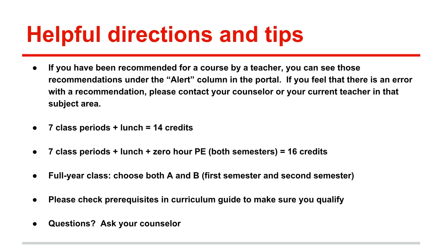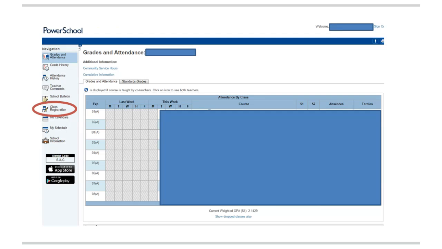If you have 7 classes, a lunch, and 0-hour semesters, you will be selecting 16 credits. Full year classes, you will need to choose both A for first semester and B for second semester. Please check prerequisites in our curriculum guide to make sure you qualify for the courses you're interested in. And once again, if you have any questions, please ask your counselor. So let's go and take a look at how to access your course request portal using PowerSchool.